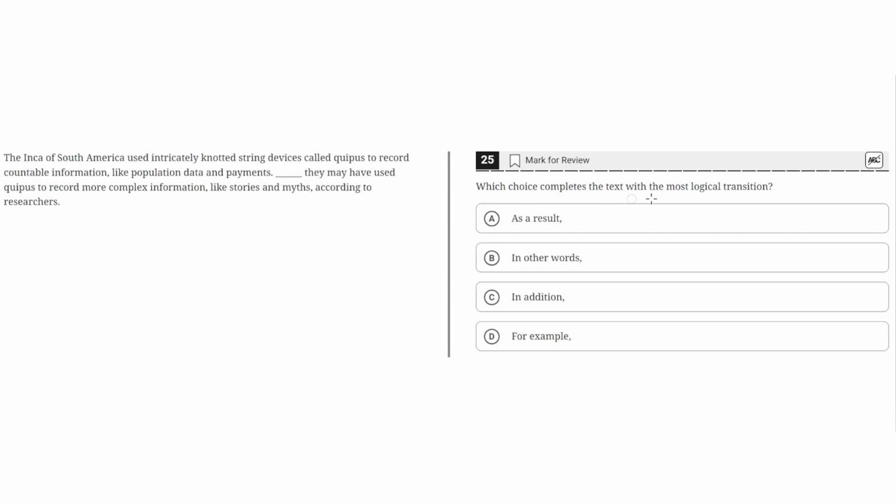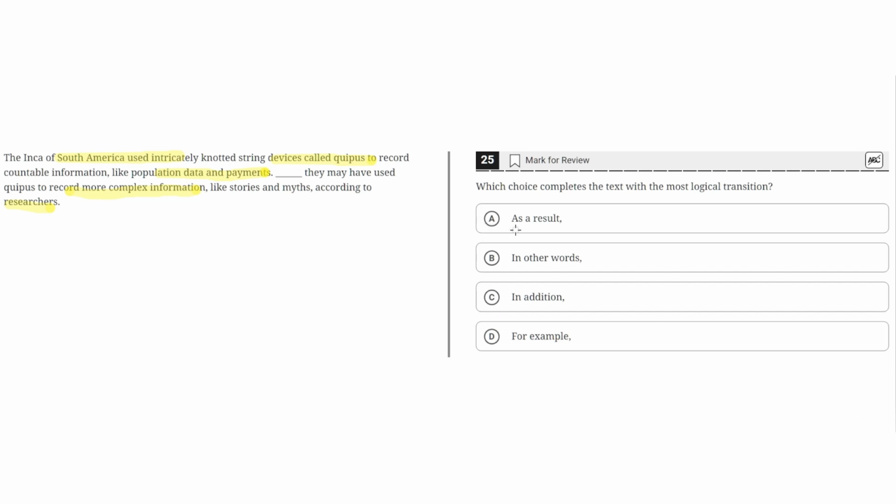Which choice completes the text with the most logical transition? The Inca of South America used intricately knotted string devices called quipus to record countable information like population data and payments. Blank, they may have used quipus to record more complex information like stories and myths, according to researchers.